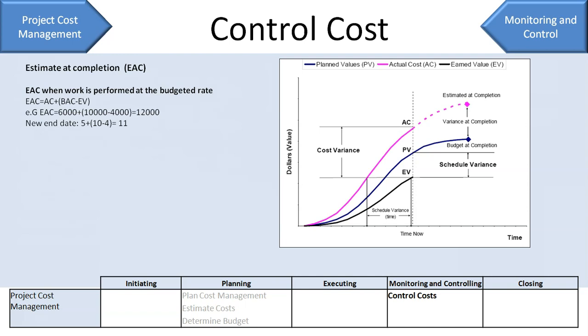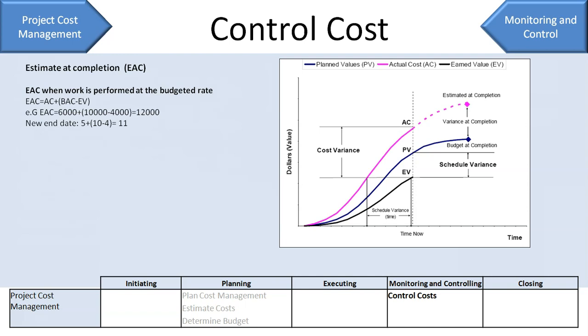And in a similar way, you can also calculate what will be your new end date. Now, that will be 5 days we have already spent, plus what is the remaining work? 10 days of work was planned, and out of that only 4 days of work has happened. So 6 days of work is still remaining. So 5 plus 6, which is 11. So 1 day beyond your schedule baseline.